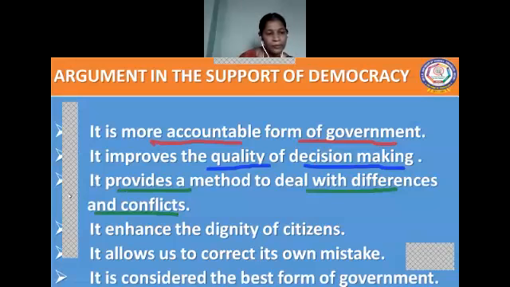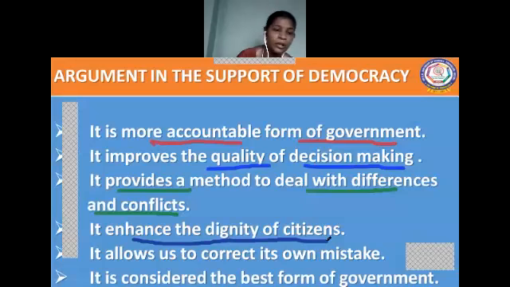And the next one, it enhances the dignity of the citizens. So listen here, democracy enhances the dignity of the citizen. The above three points, that is, democracy is more accountable, it improves the quality of decision making, and it provides a method to deal with the differences and conflicts, are the effects of democracy on the government, right?